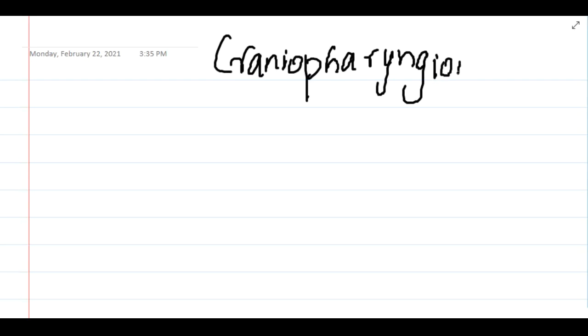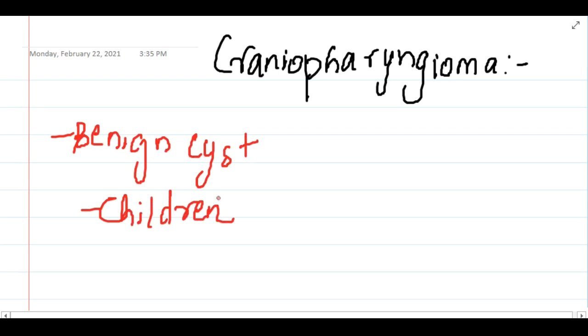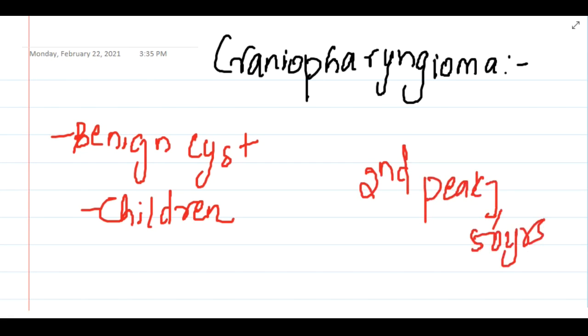Craniopharyngioma is a benign cystic lesion which is seen in children. The second peak of craniopharyngioma is seen at the age of 50 years.